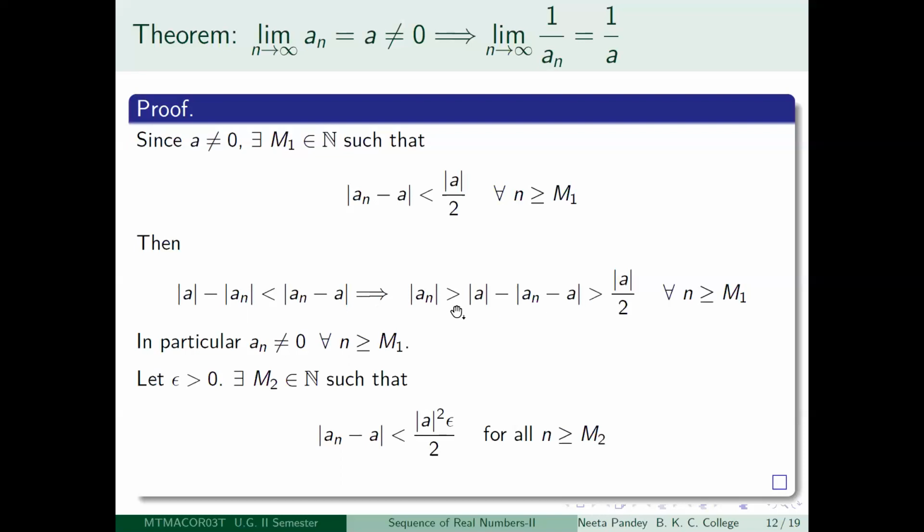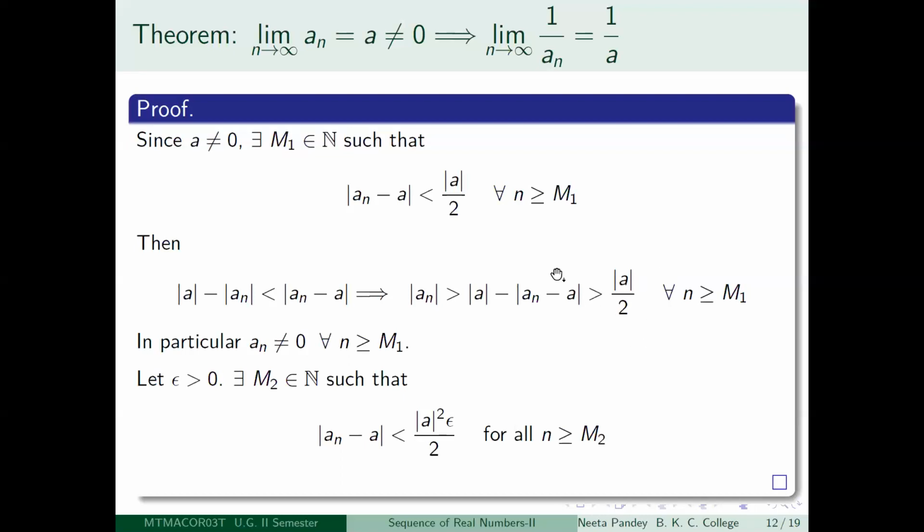So you get this with a less than or equal to. But what do you know about mod of a_n minus a? That is less than mod a by 2. So if you multiply by minus 1, what do you get? You get minus of modulus a_n minus a is greater than minus of mod a by 2. So this number will become greater than mod a minus mod a by 2. So you are left with mod a by 2.